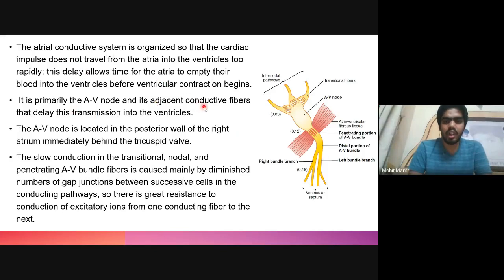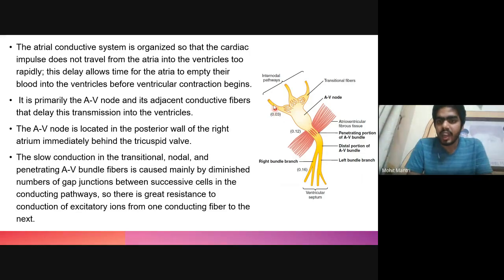The AV node and these conductive fibers cause the delay, and this is because they have very few gap junctions. Earlier, all the conduction muscle had a very large amount of gap junctions, so the conduction would take place easily and the movement of conduction was very fast. But in this region, near the atrioventricular fibrous tissue, the gap junctions inside the conductive system are very few. So that is the cause of the delay of the conduction.